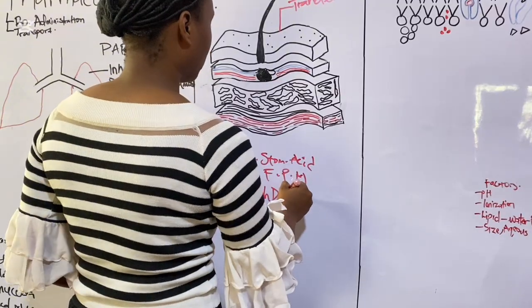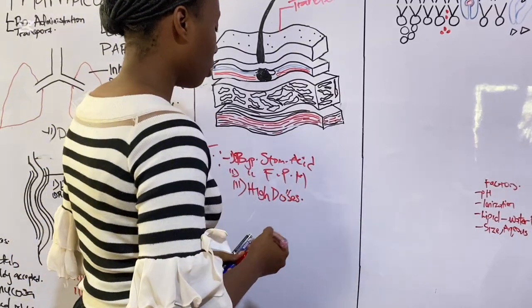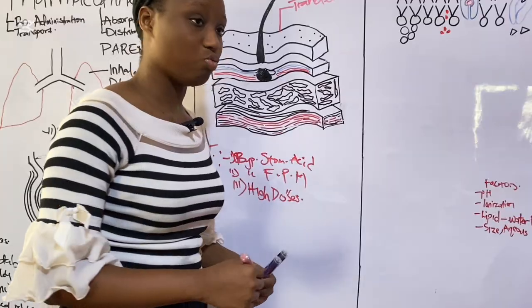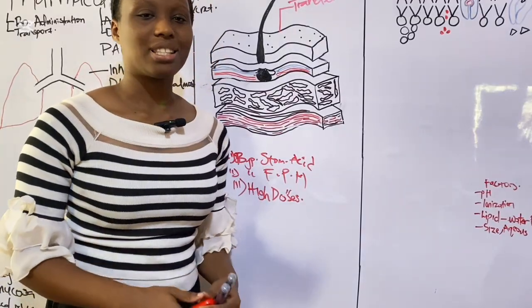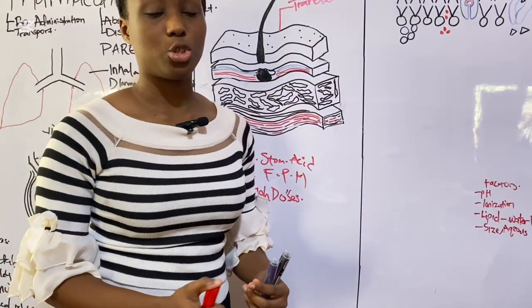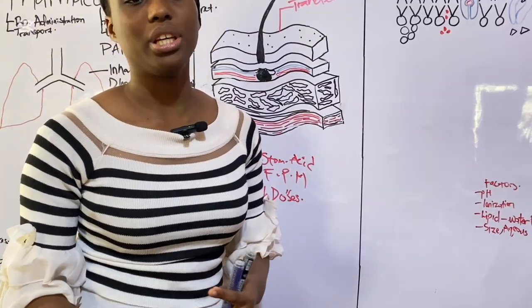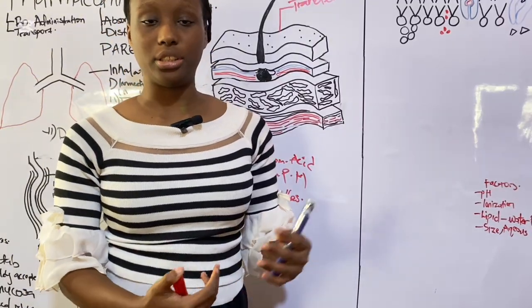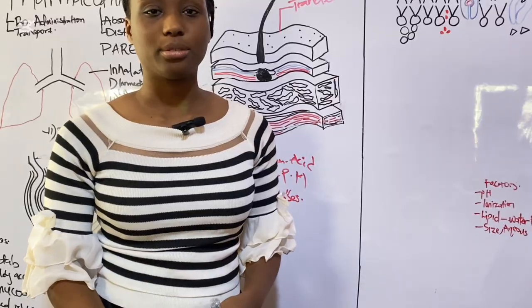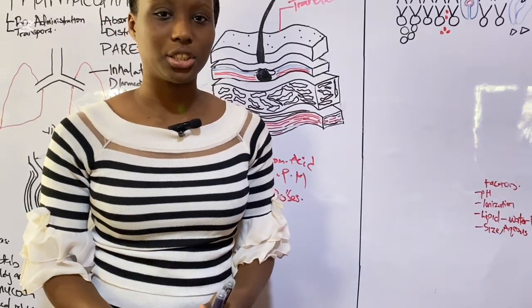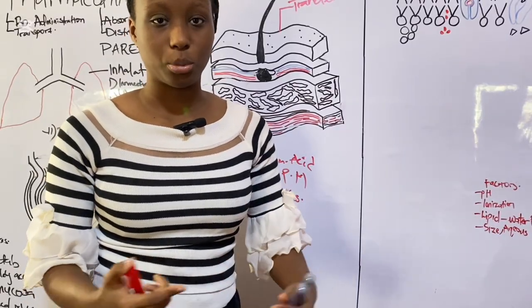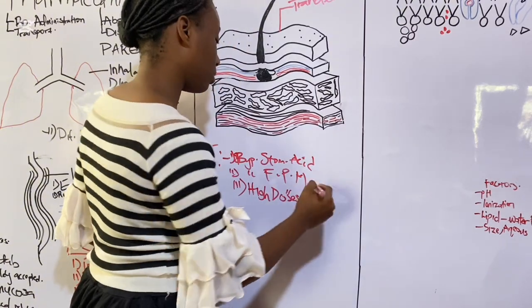But one important advantage of this route of administration is that it is very important for a drug called penicillin. Penicillin is very unstable in the stomach acid or in the environment of the stomach. So that is why the penicillin cream is applied on your body.